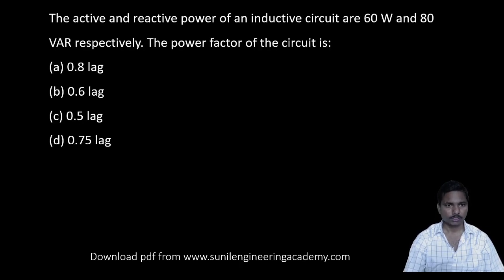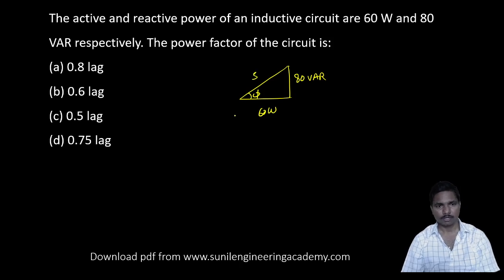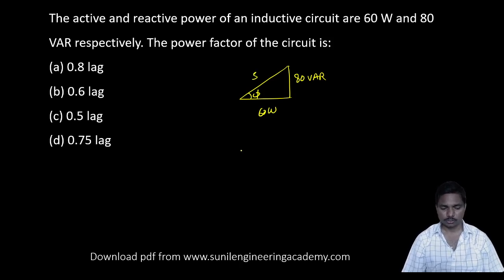Coming to the next question. The active and reactive power of an inductive circuit are 60 watt and 80 VAR respectively. Then what is the power factor? A very easy question.